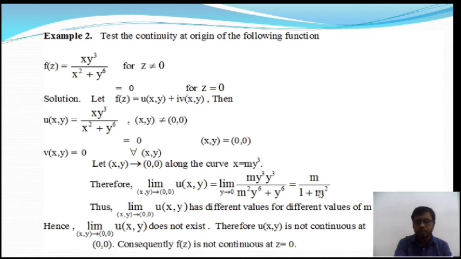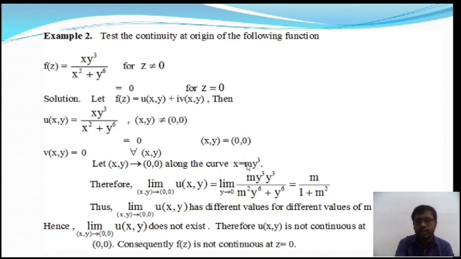You know m is not a fixed number; it is a variable. So x equal to m y to the power 3 is not any fixed curve; it is a variable curve. When m is equal to 1, the curve is x equal to y to the power 3. When m is equal to 2, the curve changes and it will be x is equal to 2y to the power 3.